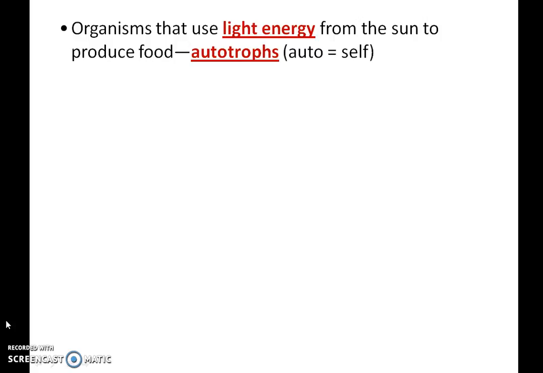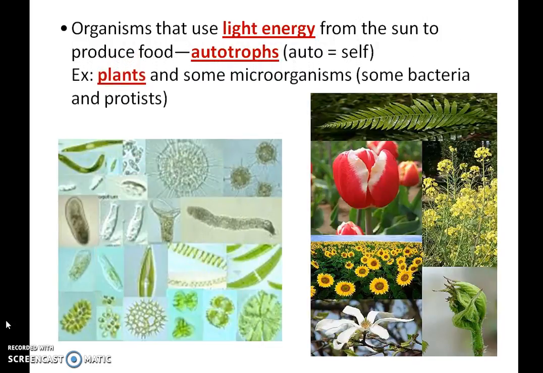Organisms that use light energy from the sun to produce food are called autotrophs. Auto means self. If you think about an automobile, it gets yourself from one place to the other by using energy in the form of gasoline. The best example of these are plants and some microorganisms, such as bacteria and protists. If you remember back to protists, the euglena were green, and they were green because they had chloroplasts in them. The chloroplasts help make them an autotroph.